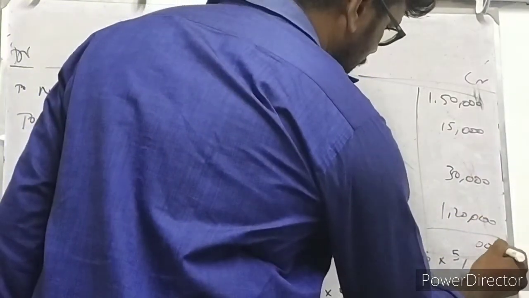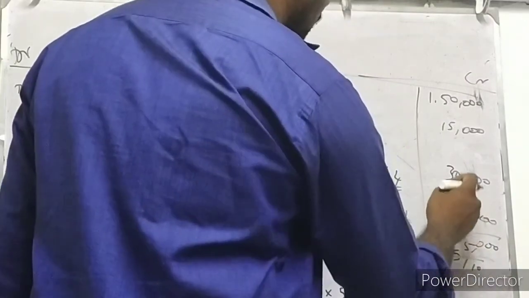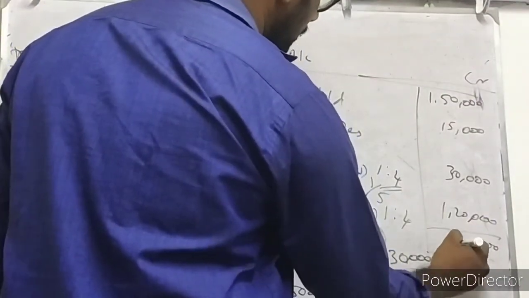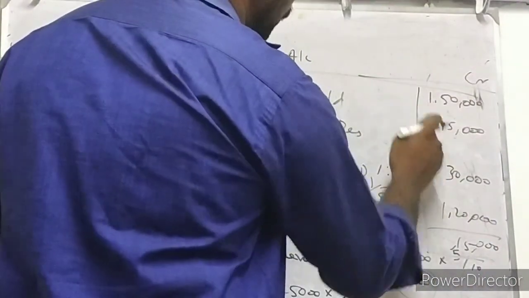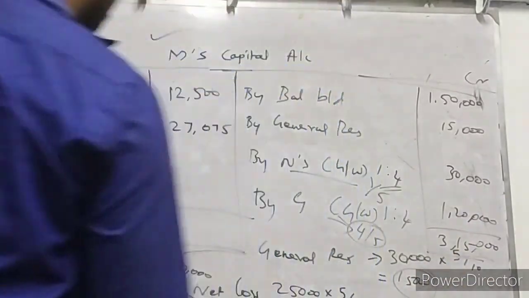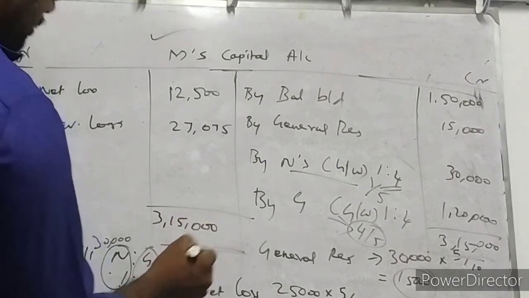Adding up, the total comes to 3,15,000 rupees. We are expecting 3,15,000 rupees here.